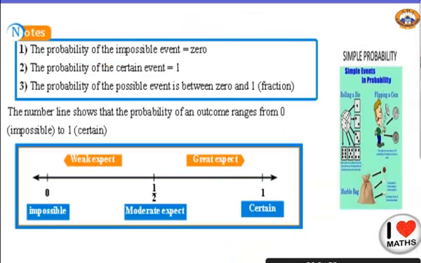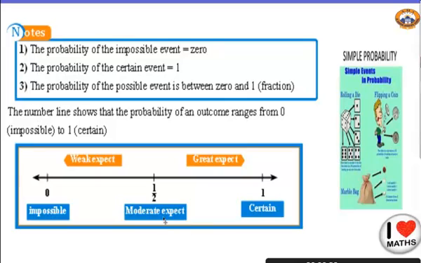Okay, so now I have three types of probability. The probability of an impossible event, which is 0, the probability of a certain event, which is just 1, and the probability of a possible event, which is maybe yes or maybe no. My answer will always be a fraction.